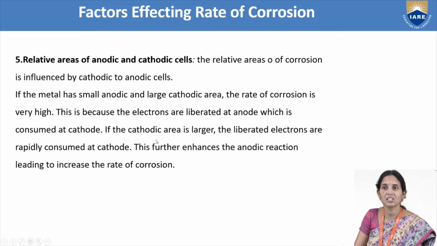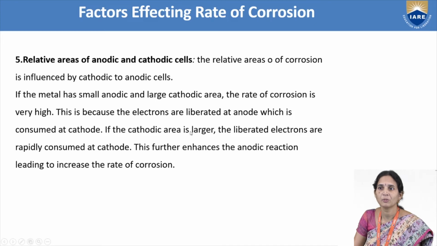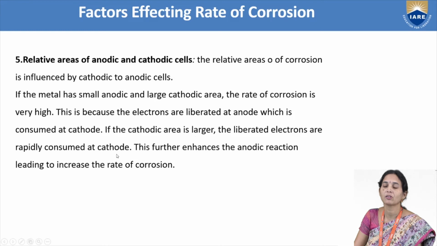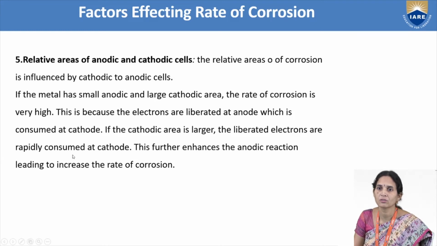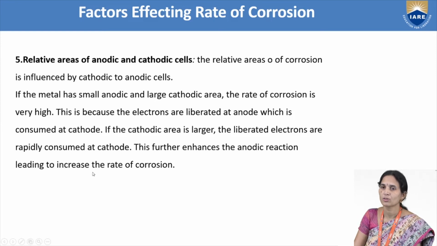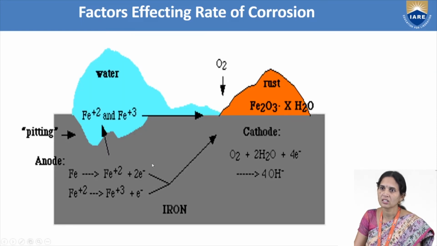If the cathode area is larger, the liberated electrons are rapidly consumed at the cathode. This further enhances the anodic reaction, increasing the rate of reaction. So when there is a small anodic area and a large cathodic area, corrosion will be more in metals. You can understand this very clearly in this diagram.